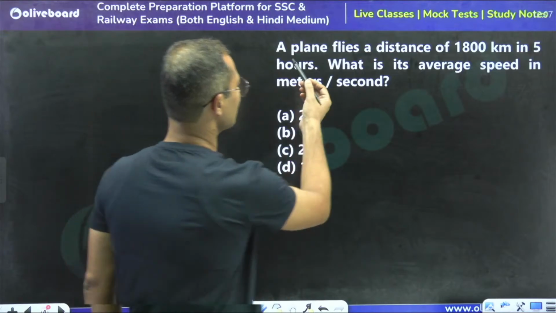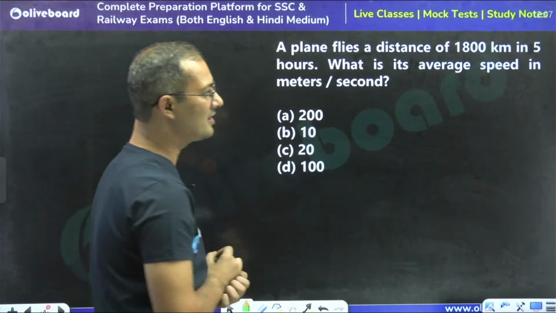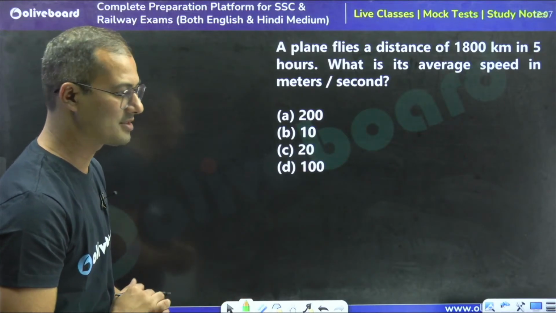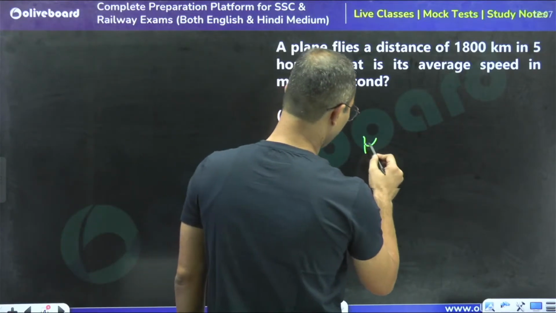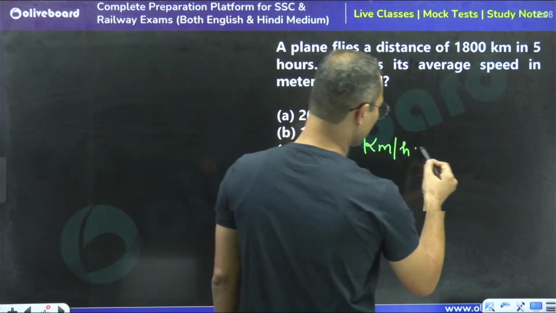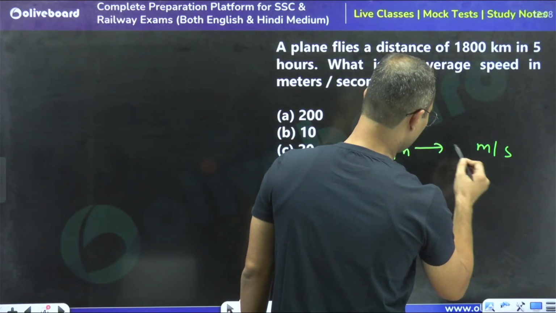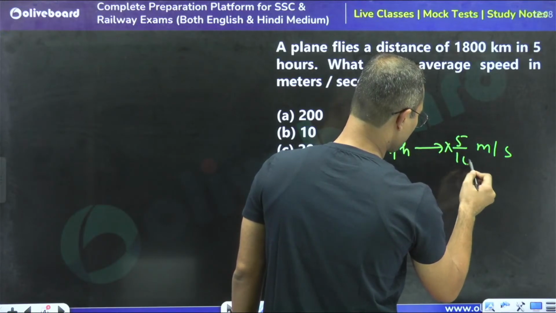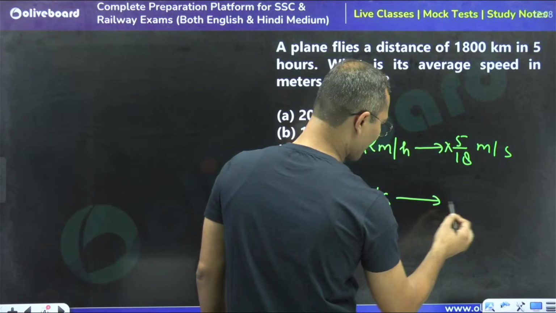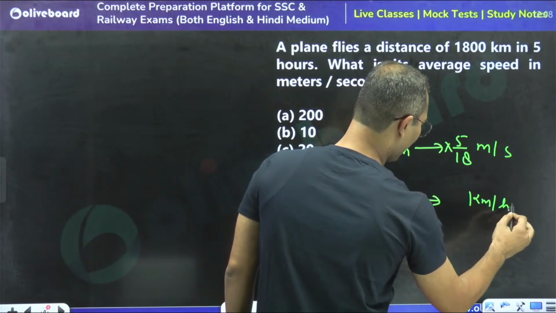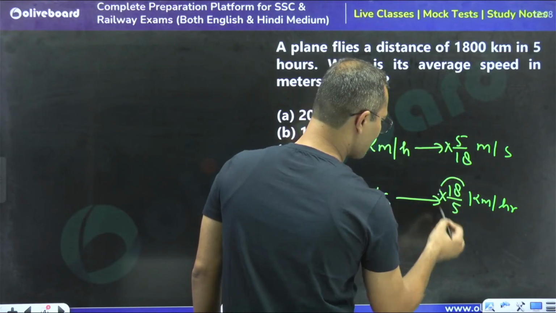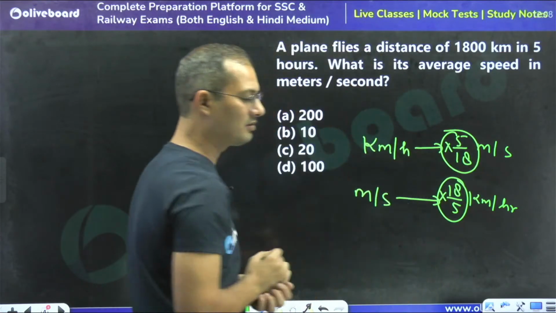The first question is: a plane flies a distance of 1800 km in 5 hours. What is the average speed in meter per second? When we have to convert speed from kilometer per hour to meter per second, we multiply by 5 by 18. If we have to convert meter per second into kilometer per hour, we multiply by 18 by 5. My dear friends, you have to focus on this point.